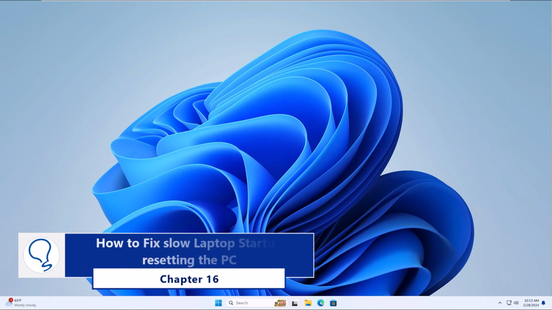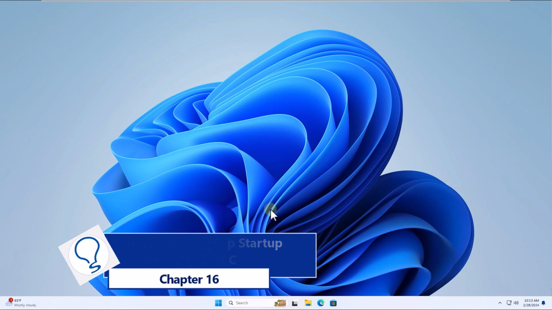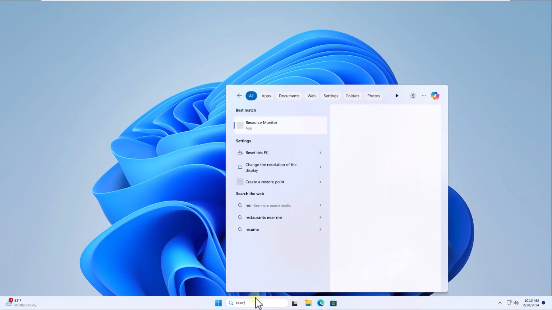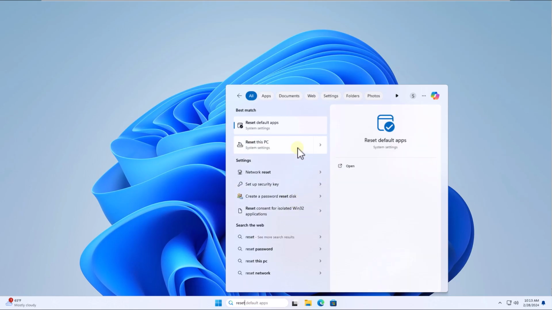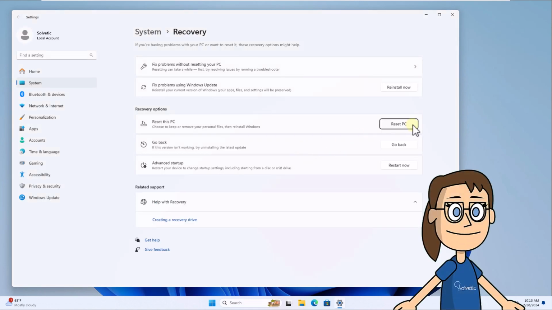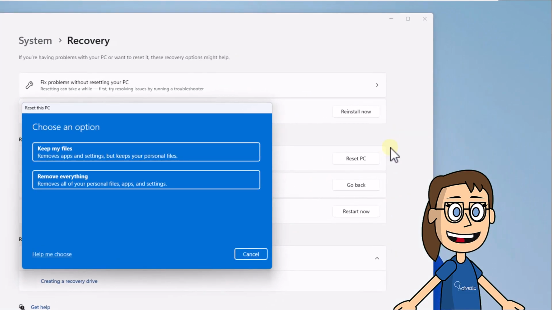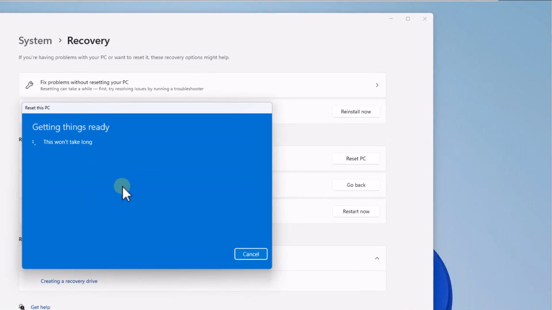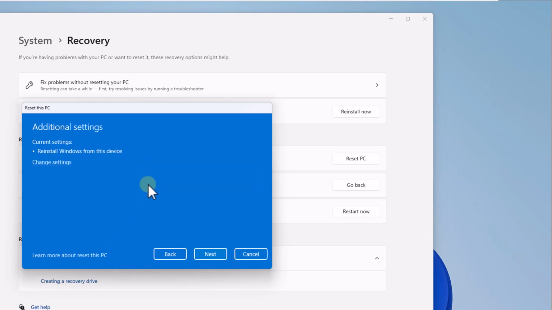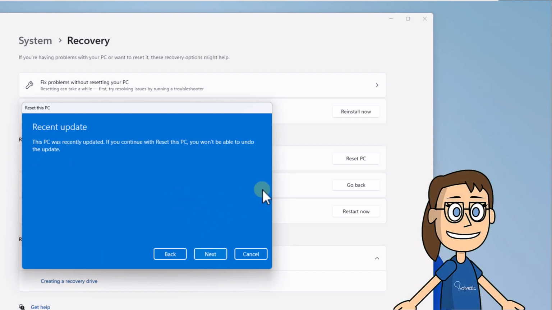Chapter 16. How to fix slow laptop startup resetting the PC. To start, enter Reset in the search box. Click Reset this PC. Here, click on Reset PC. You can keep your files or not, and then you can select the type of installation. When you click Next, wait for the operation to complete, and when finished, you must click Reset so that the laptop recovers its speed.